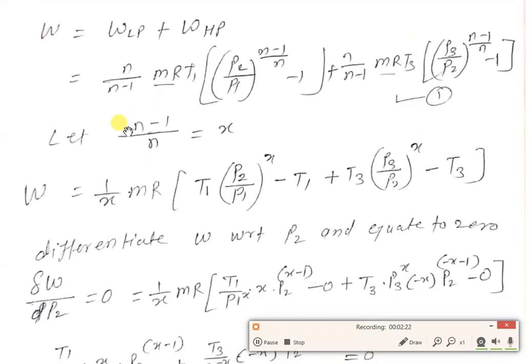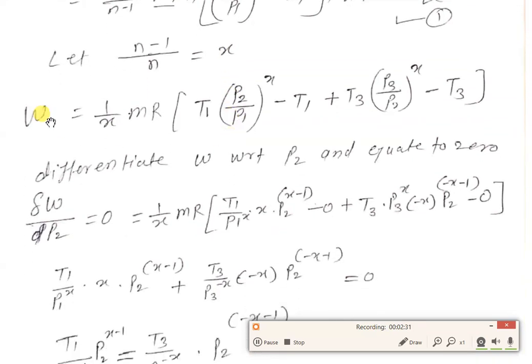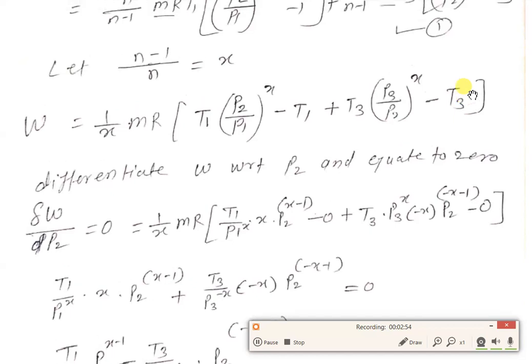Let us replace n minus 1 upon n by x so that the equation can be simplified. Therefore work done W is equal to 1 upon x mR, taking 1 by x and mR common: the first bracket multiplied with T1, T1 (P2 by P1) raised to power x minus T1, plus the second bracket multiplied by T3, T3 (P3 by P2) raised to power x minus T3.